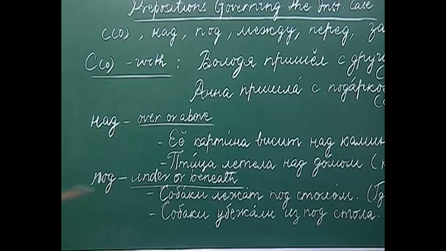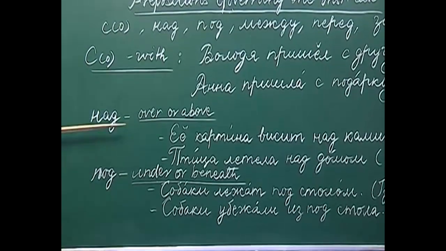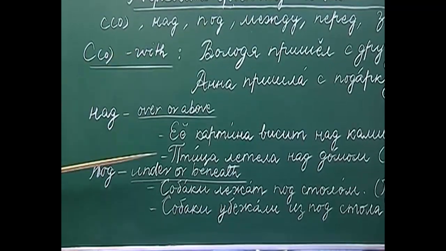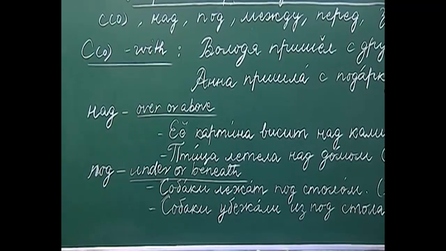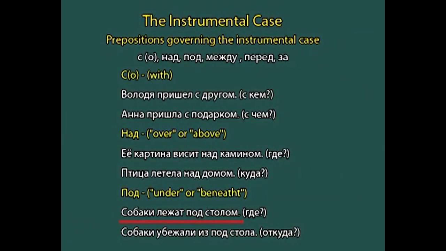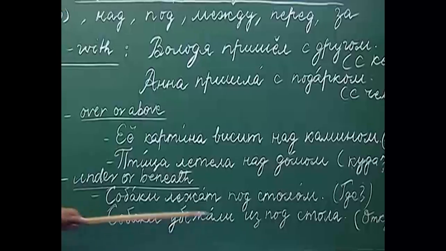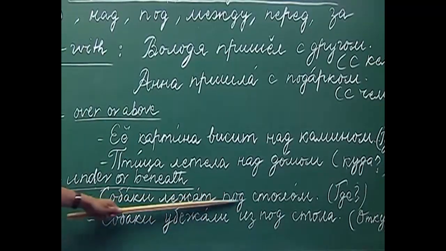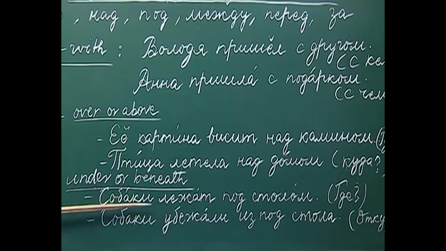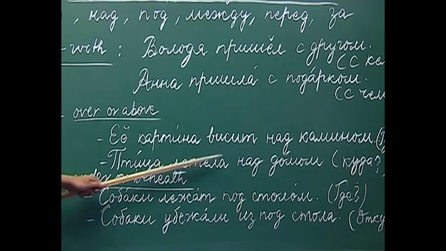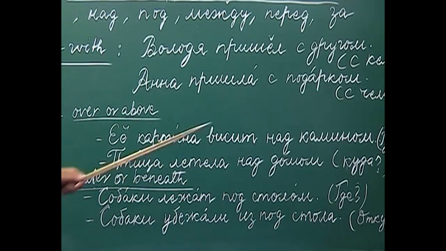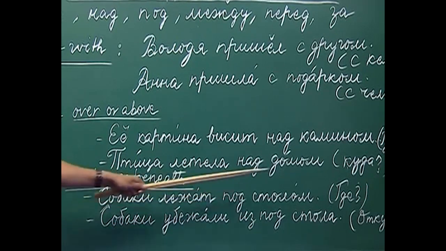Nad and pad are antonyms. So, nad means over and above and pad means under or beneath. For example, Sabaki lishat patstalom. The dogs are lying under the table. So, Gidya lishat sabaki, sabaki lishat patstalom.